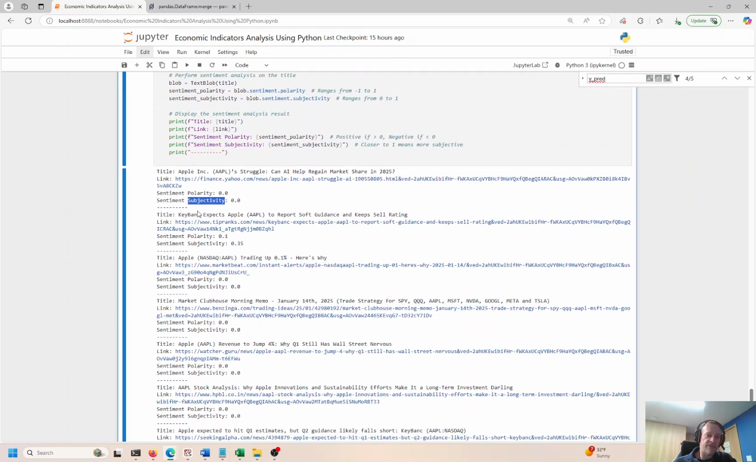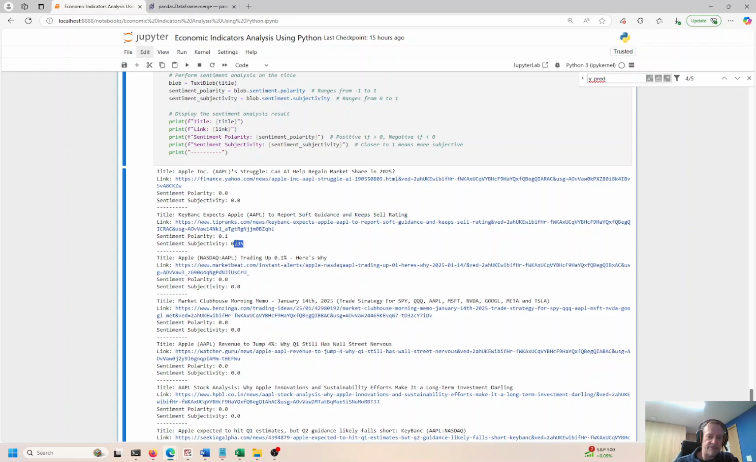So subjectivity is how non-objective something is, how subjective is it, and polarity, is it very positive? That'll be 1.0, very negative, that'll be negative 1.0. In between is neutral, this is nothing. So this article right here, Apple struggle, can AI regain market share in 2025? It's pretty neutral, it's not positive or negative. This has a little bit of polarity, so it's kind of polarizing people, I guess, in the jargon used in this article. Soft guidance to keep, sell ratings, but pretty close to neutral.